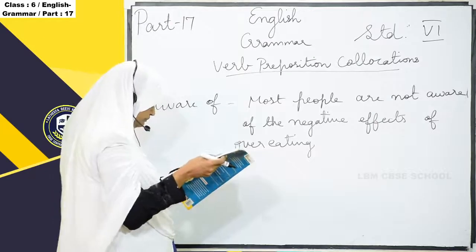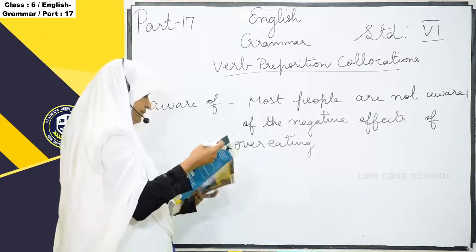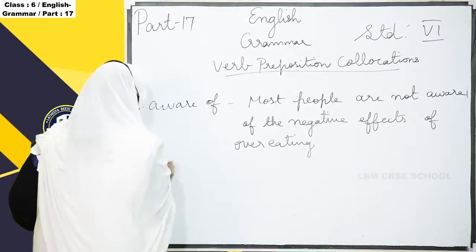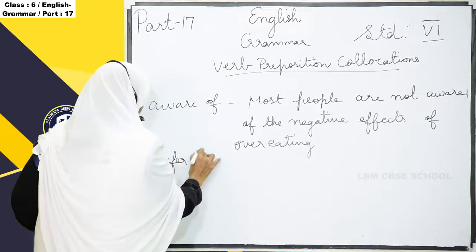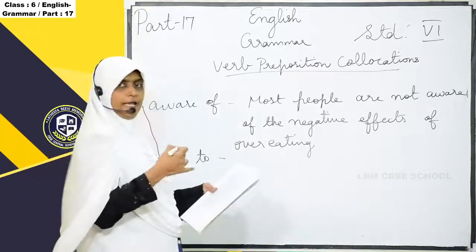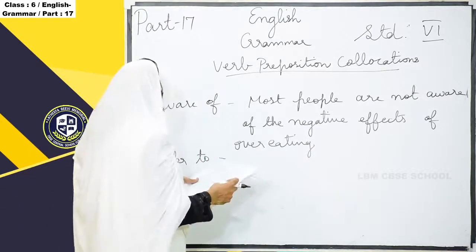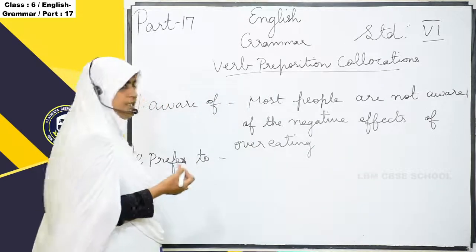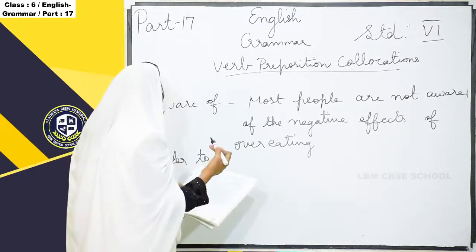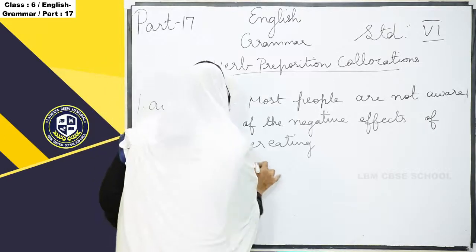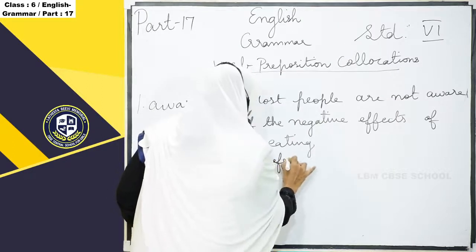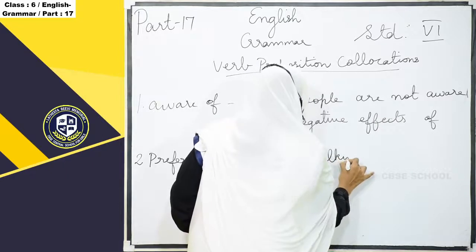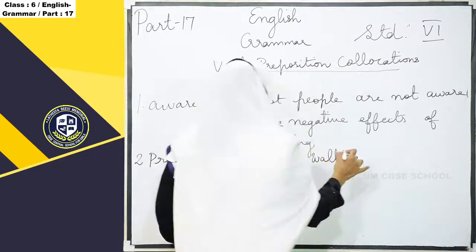Next one, prefer to. In your textbook they have given so many examples. Selected ones only I am teaching here. Prefer to. So here prefer is the verb and to is the preposition. And then, I prefer walking to jogging.